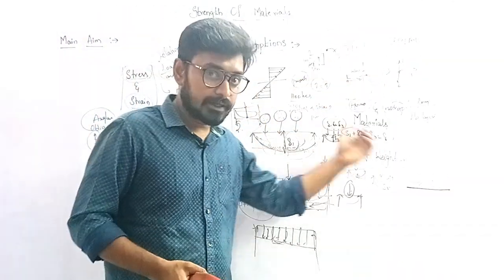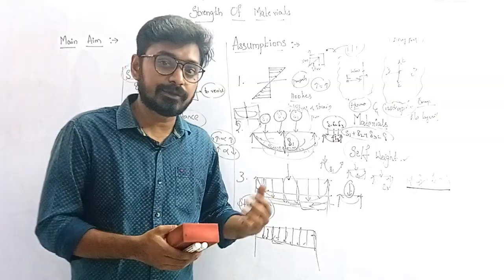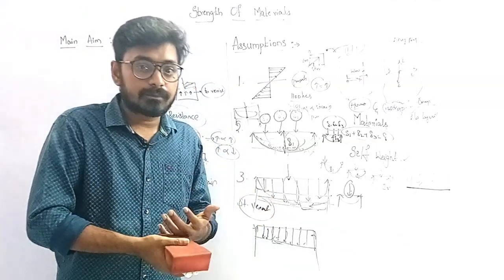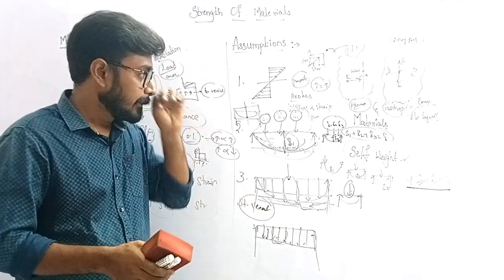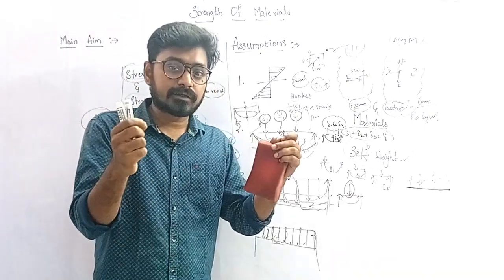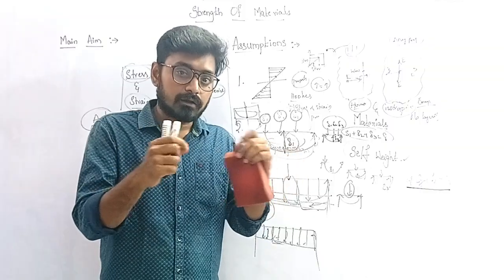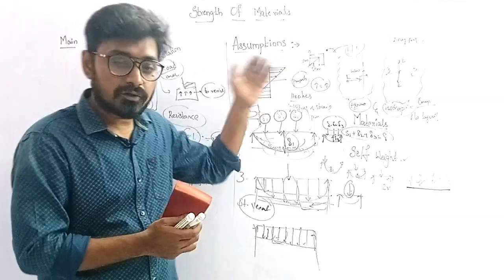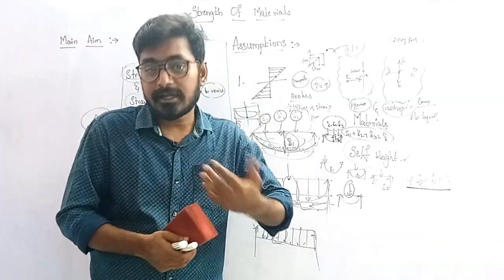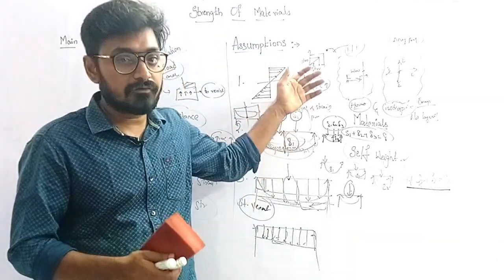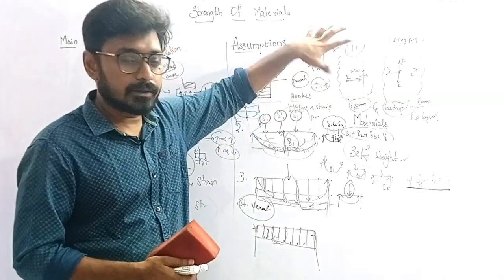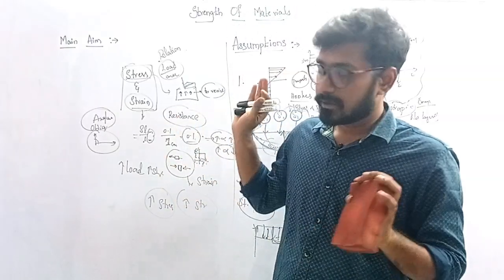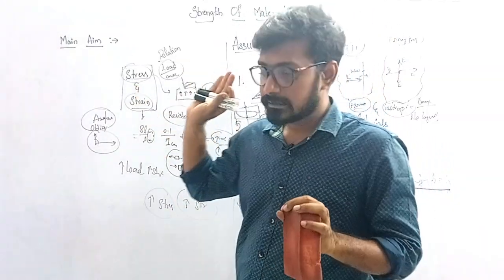Okay, so what is elasticity? At the end, we need to discuss what elasticity is. Elasticity means if the material can regain its original shape after removal of the load, it is called elasticity. For example, if a rubber is stretched and then released, it will come back to its original position. That is called elasticity. Steel is also elastic. It is more elastic than rubber. We will discuss this in the further chapter, that is stress and strain. So in the properties of materials, this is what we discussed: the assumptions and the main aim of strength of materials.